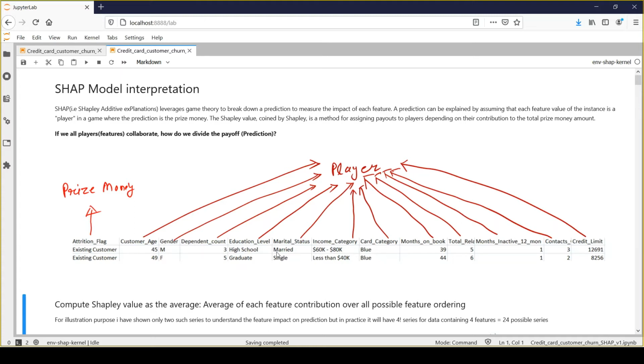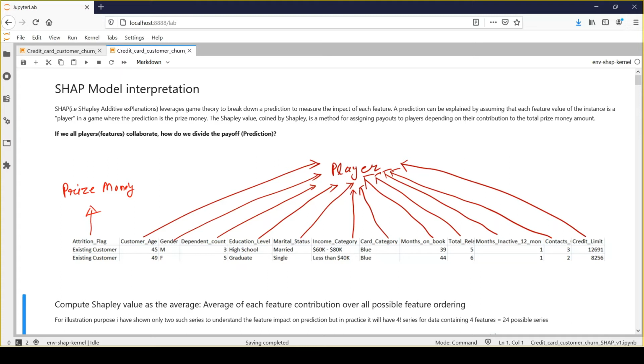And we can very easily relate it with any game where each player has a different skill set, and the outcome will depend upon how the group of players interact with each other, right? Because that will decide your target outcome. So take an example of football. How each player interacts with the others will decide the final outcome, which is the goal in the football example.